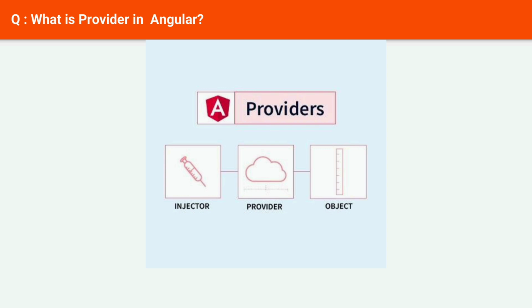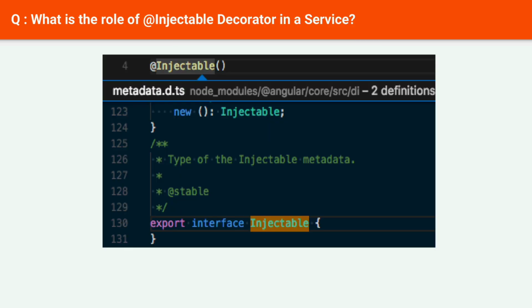Next question: what is the role of an injectable decorator in a service? The injectable decorator should be added to any service that uses dependency injection, DI. The injectable decorator together with the providedIn option means the service should not be added within the providers array of a module.